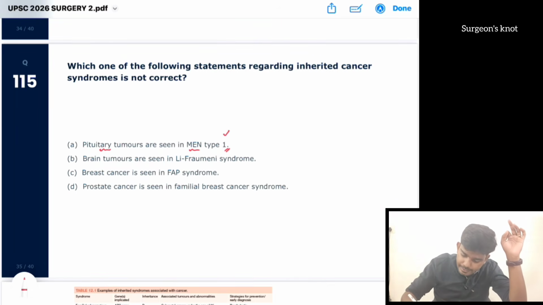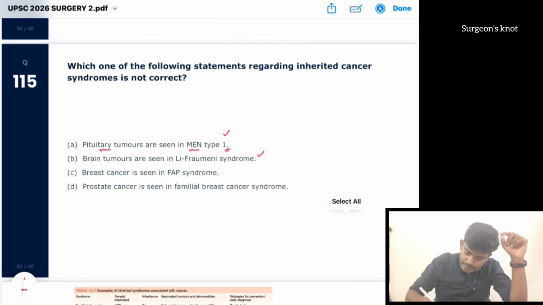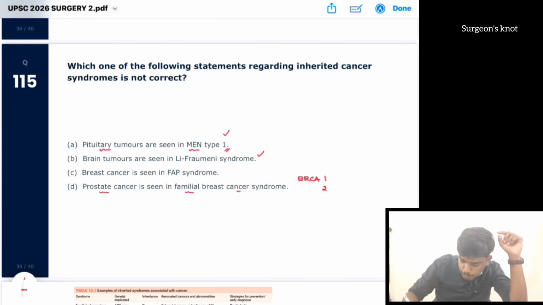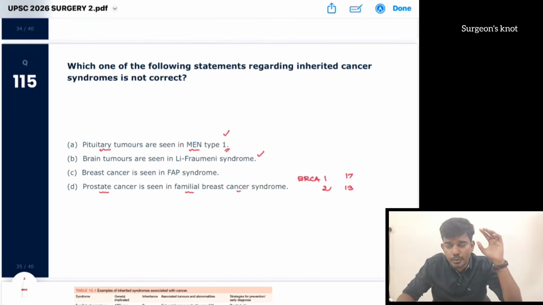Brain tumors are seen in Li-Fraumeni syndrome. We have already seen this tabular column. Li-Fraumeni, P53, it is associated with astrocytoma. Next, prostate cancer, it is seen in familial breast cancer. So we have BRCA type 1 and type 2. Type 1 is associated with chromosome 17. Type 2 is associated with chromosome 13. Type 2 is most commonly associated with male breast cancer. Male breast cancer is more commonly seen in type 2 than type 1. So everything male related is more common in type 2. So prostate cancer also comes in type 2.